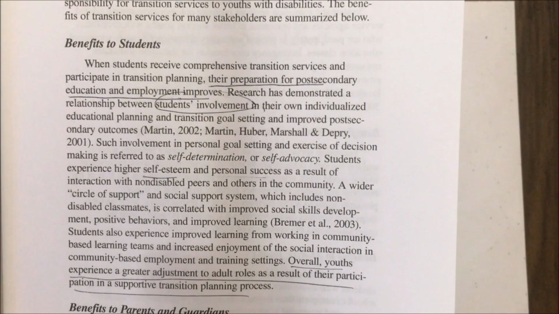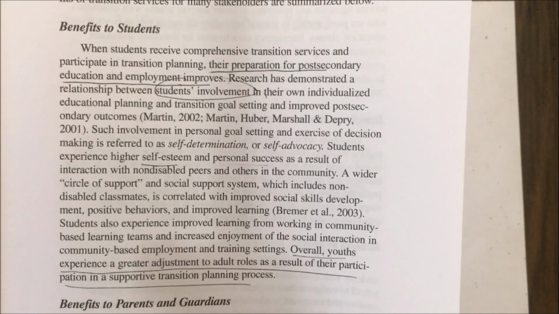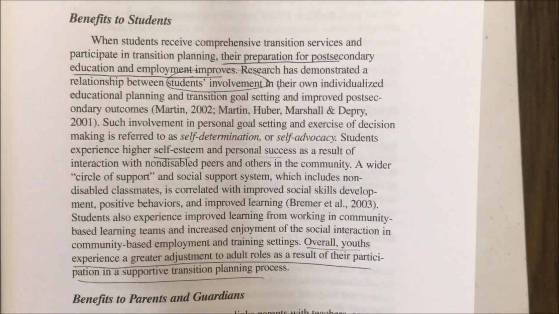The book states, "Overall, youth experience a greater adjustment to adult roles as a result of their participation in a supportive transition planning process." Indicator 13 is really just making sure that this transition happens and is occurring properly in the way that it should that is most beneficial to the student. It holds us as special education teachers as well as our schools accountable for providing this beneficial transition experience.